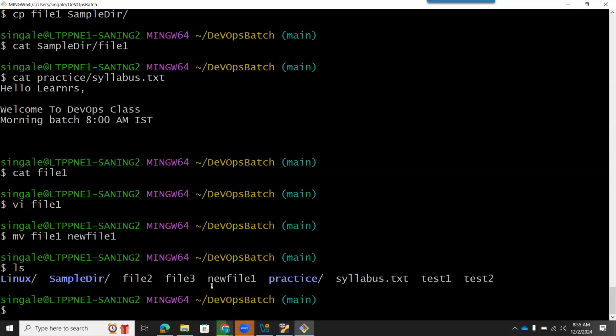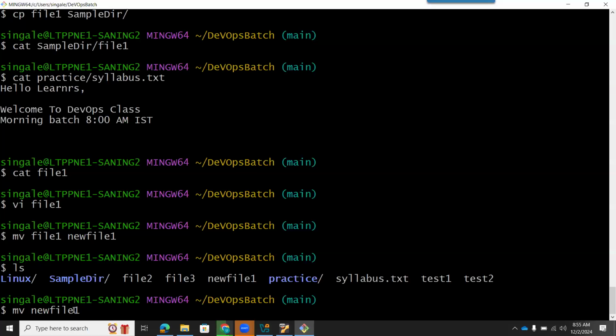So now here you can see I have renamed this file to newfile1. Now I want to make it file1 again. Let's restore the file name. So how can I do that? Pay attention at the bottom of the screen. You can see mv. Okay, and what is the file name? New, I will complete it, and I want to rename this file. So this is my file which I want to rename.